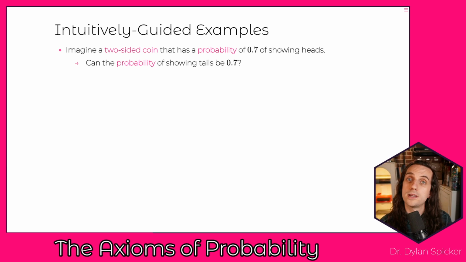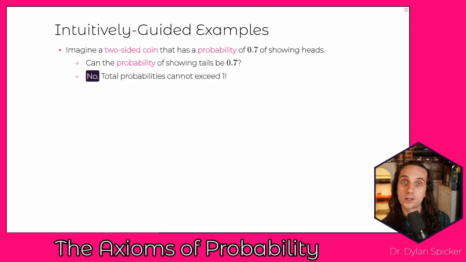And if you think about this for a moment, then the answer is going to be no, right? If you want to have the same probability of both things happening, then that probability would have to be 50%. And why is that the case? Well, the problem is that our total probabilities can't actually exceed 1, right? If you think about adding these two up, we're going to have 140%. So 140% of the time something is happening. But that doesn't make intuitive sense with what we know probabilities should be expressing in the real world. And so if we ever come up with mathematical ideas that give us these 140% probabilities, then clearly we've started from the wrong rules, because 140% doesn't make any sense to us in our day-to-day lives.